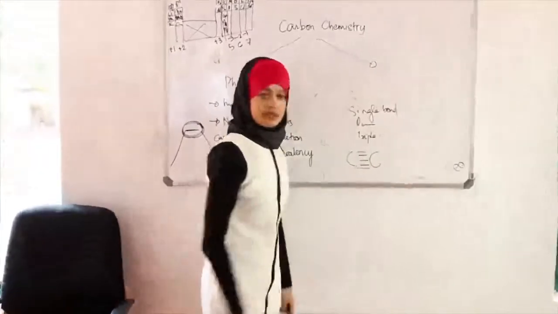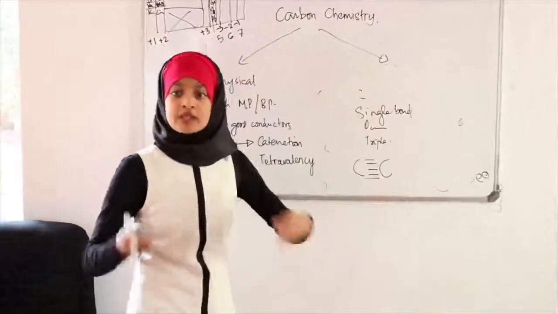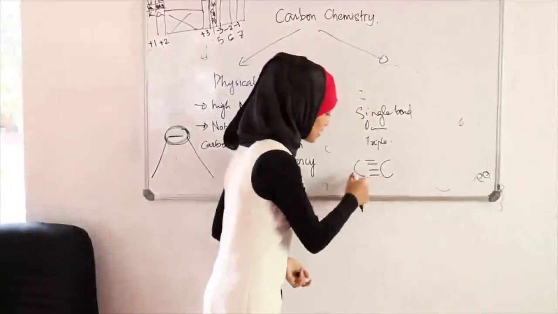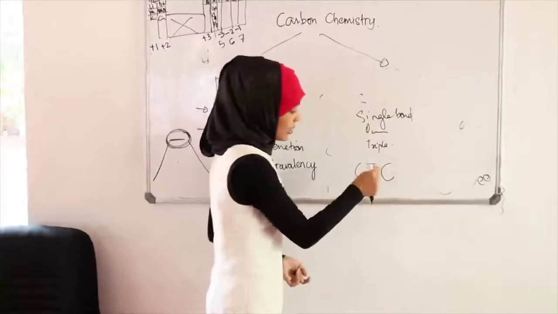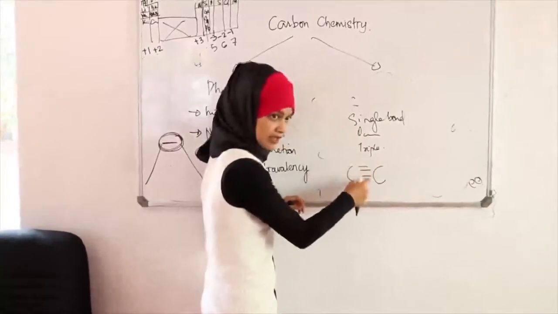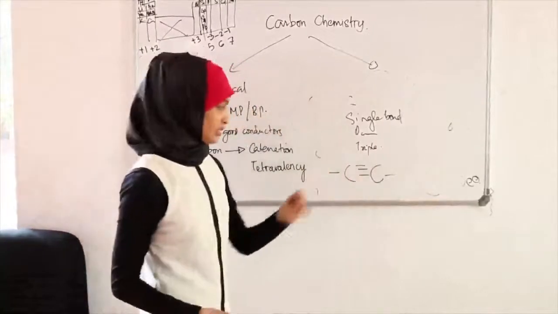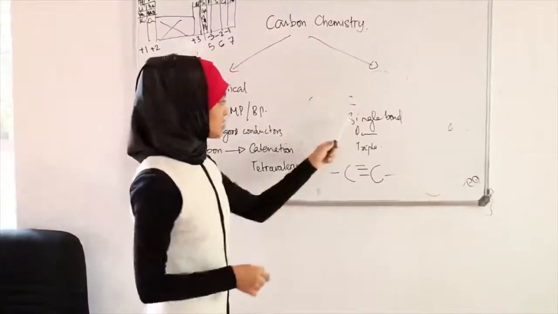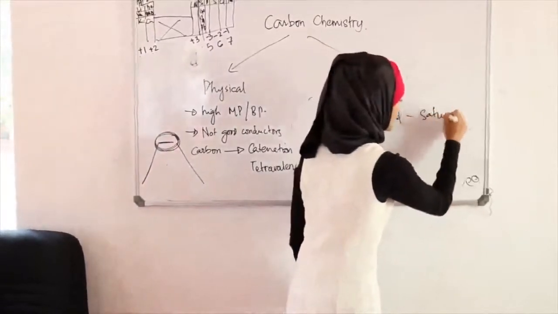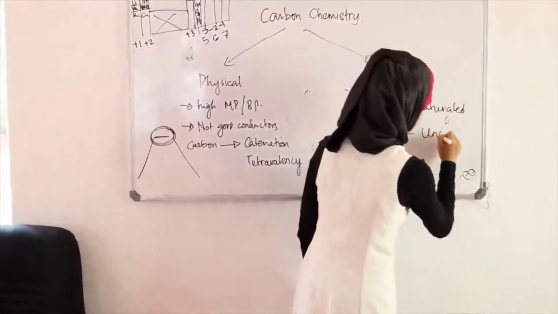So can I have this? Even theoretically, is this possible? Why? You only have 4 electrons, so you cannot bring in a new one. So most of the time, this is the highest to which it can go. But obviously, here it's only having 6, right? So it needs 2 more. So it obviously forms bonds with something else. Can be anything. So single bond, double bond, triple bond. So this is saturated. Just think of it like it's normal. This isn't. So this is unsaturated.